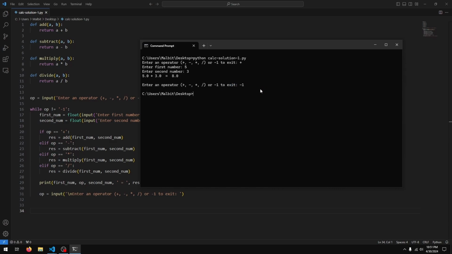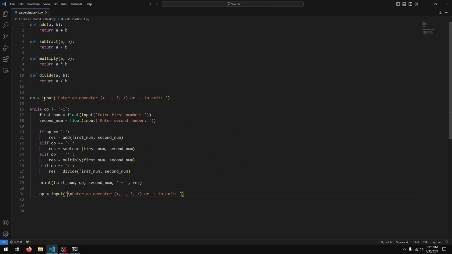enter -1, it exits. The way it's working is the program asks us for an operator, check if it's not -1. If it's not -1, like say if it's plus or something, then it's going to ask us for a number, another number. It's going to do the calculation and it's going to present the result. Then it's going to ask for another operator.